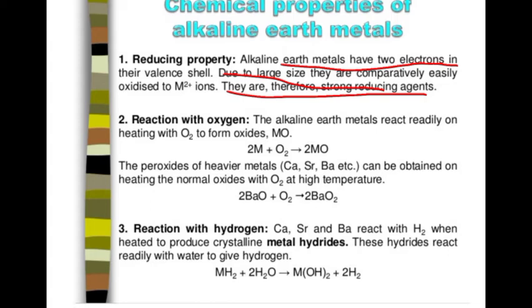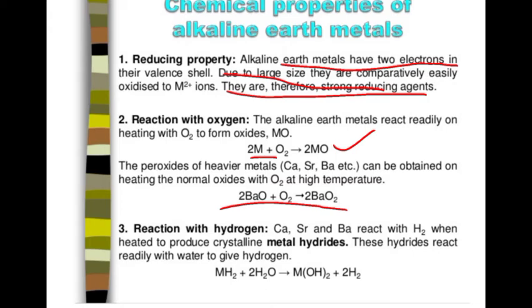Then reaction with oxygen. Alkaline earth metals react with oxygen to form oxides. This M represents alkaline earth metals. And the heavier metals, that is calcium, strontium, barium, form peroxides.